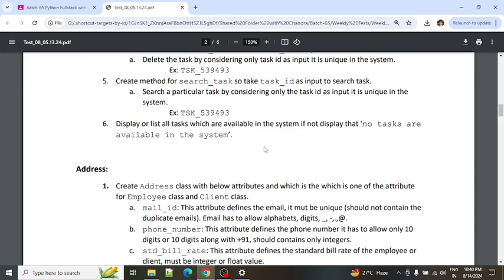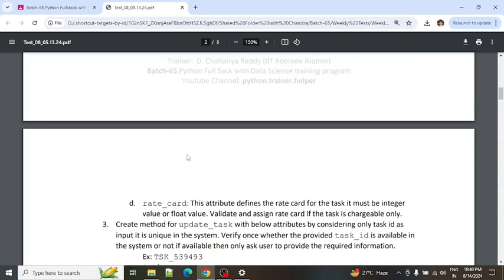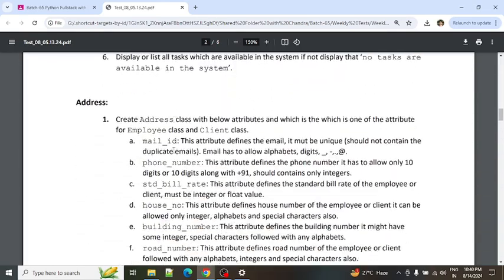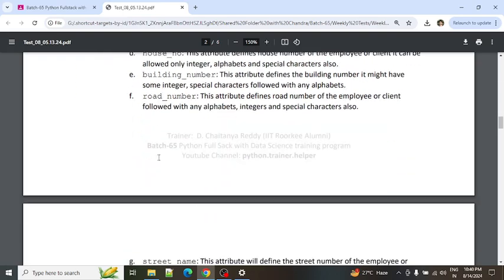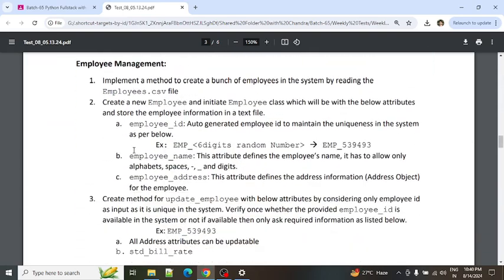And if no tasks are available, you simply return it as no tasks are available in the system. So this is all about the task management. So next is the address. The address is nothing but one of the objects. So before going to discuss the address, we will just discuss the employee management.